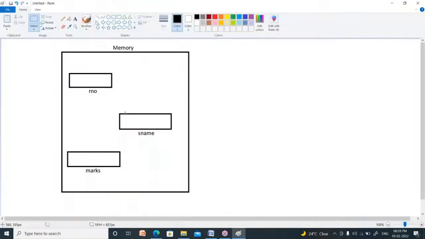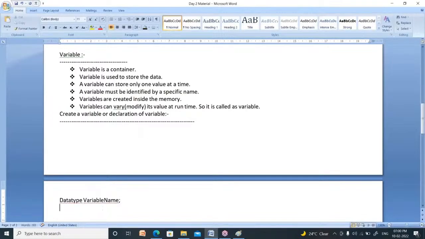You have to represent two things. One is what type of data you are going to store in this. Second is the name of this container. So one is the data type, and the second is the variable name. Now, how many variables did I create here? I created three variables. One is roll number, the second is student name, and the third is marks.